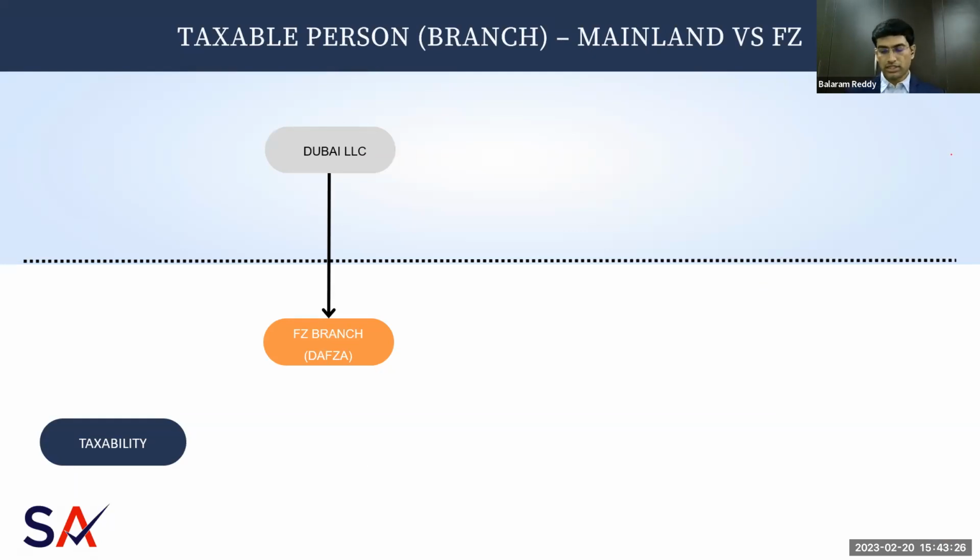Let's quickly go through some of the arrangements that we generally see with respect to the branches. If a Dubai LLC has a branch in a free zone, let's say in Dubai South, where will this free zone operation be included for the purpose of taxability? It will be included in the Dubai LLC. As I mentioned, the branch is part of the parent or head office. So the free zone branch should be considered part of the Dubai LLC, which is the main parent. The income of this particular branch will be included in the head office.